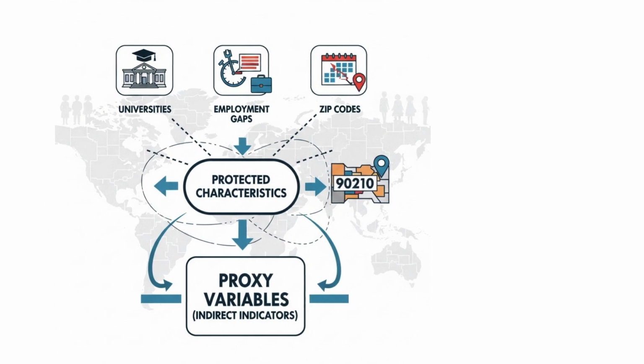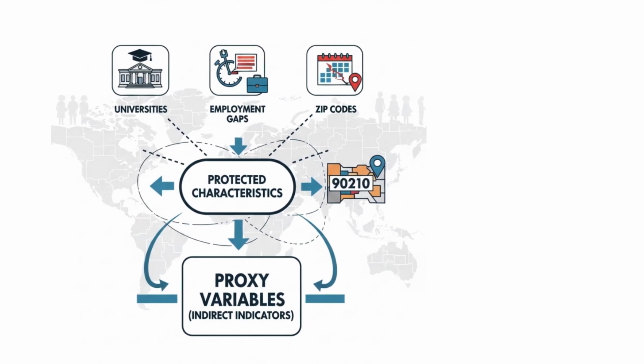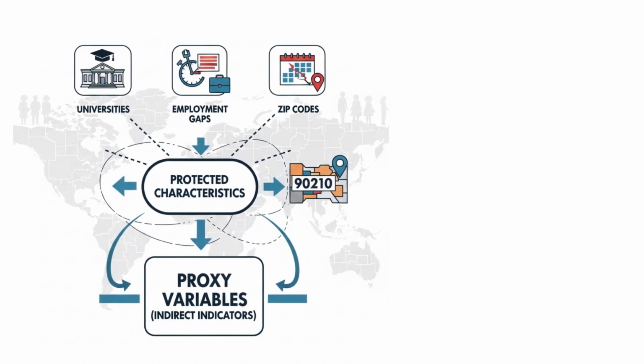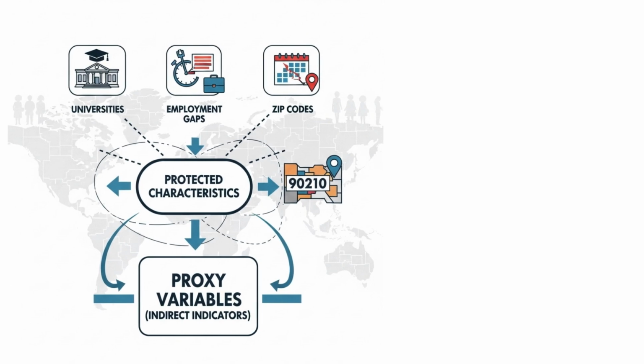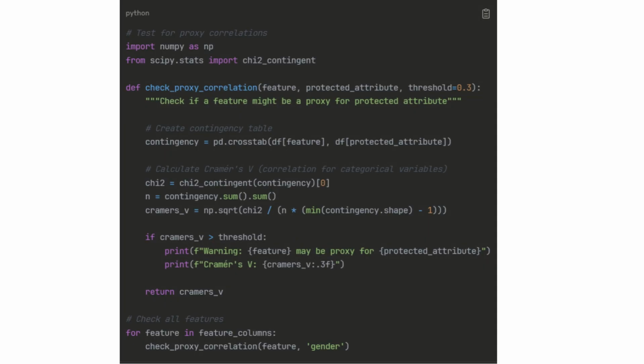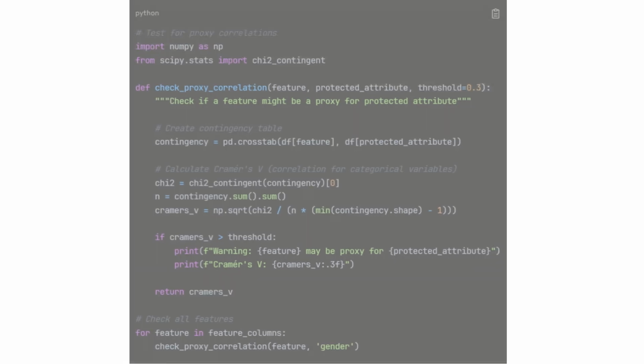For example, certain universities might correlate with socioeconomic status. Gaps in employment history might correlate with gender due to maternity leave. Even zip codes can be proxies for race. Based on this analysis, we remove or transform problematic features. University name might become education level. Location might become willing to relocate.